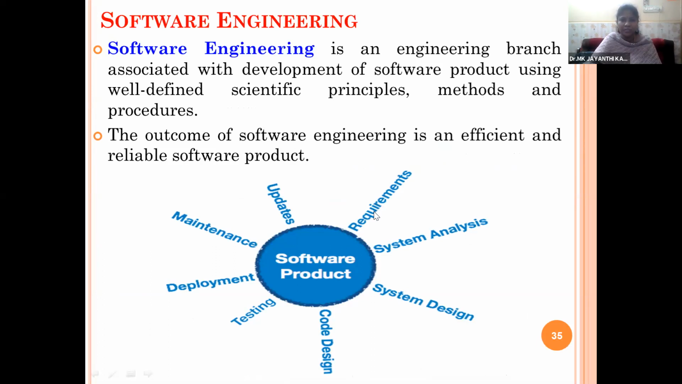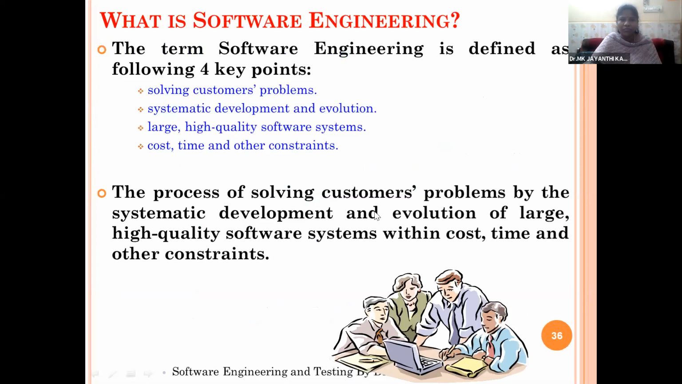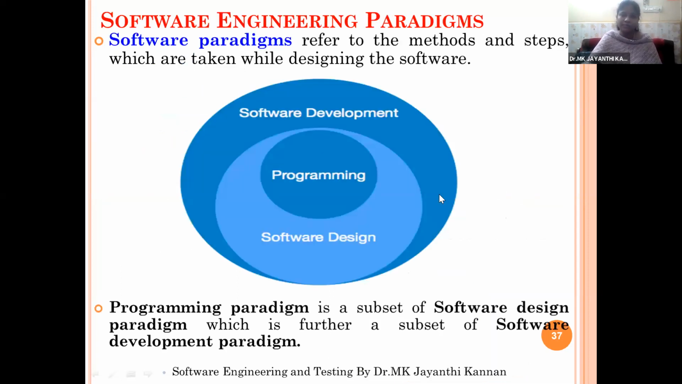Then we discussed the software engineering activities, like the four main activities of software engineering: solving the customer's problem, systematic development and evaluation, large high quality software system development, and cost and time management of your software. Then we discussed the framework of software engineering, the major activities: analysis, design, development, coding, and testing.